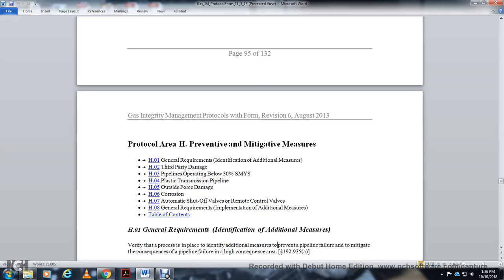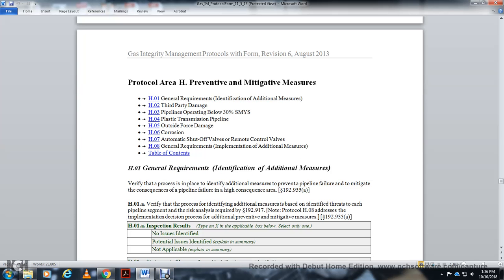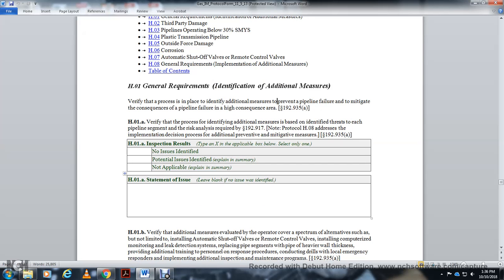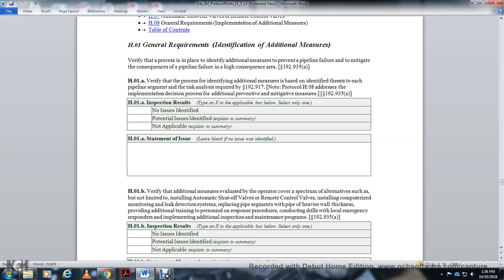H.01, general requirements identification, additional measures. Verify the process for identifying additional measures to prevent pipeline failure and mitigate the consequences of pipeline failure in high consequence areas. H.01A, verify the process for identifying additional measures based on the risk analysis of the pipeline segment by statute 192.917. Inspection result statement issued. H.01B, verify the additional measures.